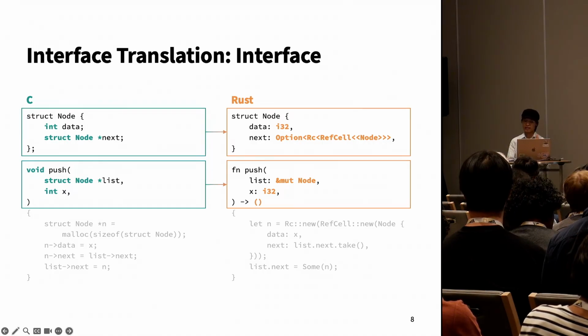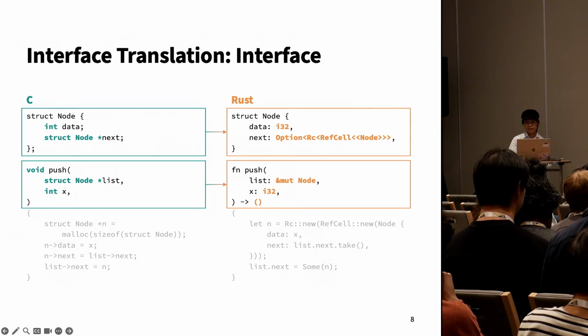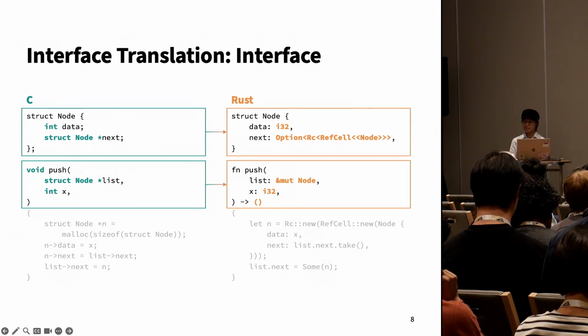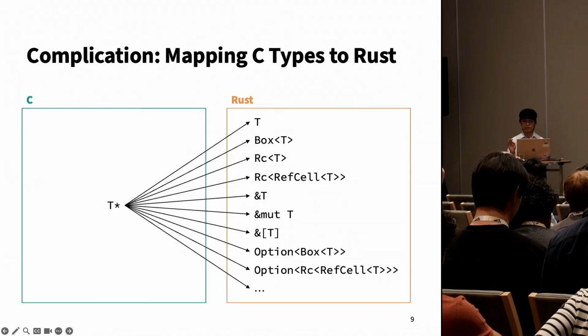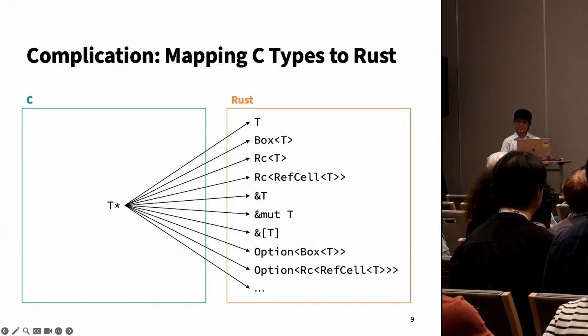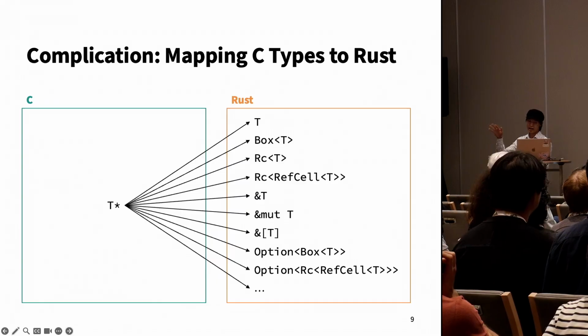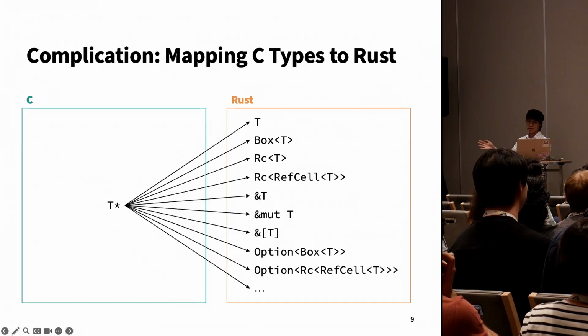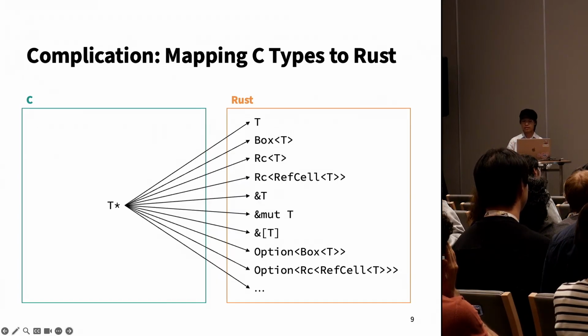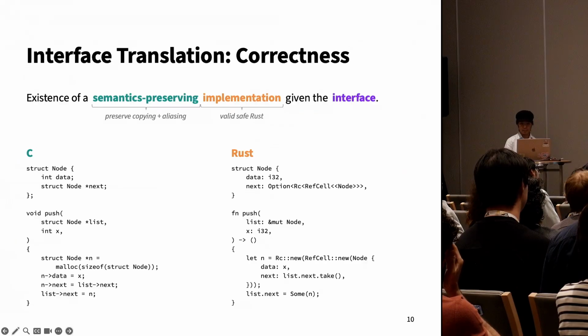Now, the challenge is that the Rust interface must be correct and precise. But choosing a correct and precise Rust interface is tough, because a single C type can plausibly map to many Rust types. The most egregious example is the pointer. In C, there's one pointer type, but in Rust, there are tons of different pointer types that behave differently in the context of ownership and borrowing, which leads into our definition of correctness.